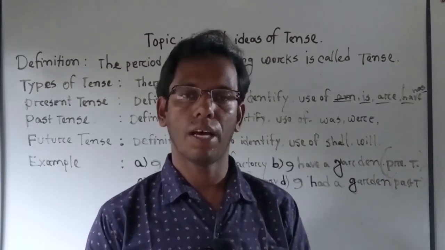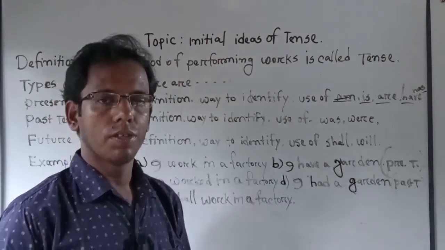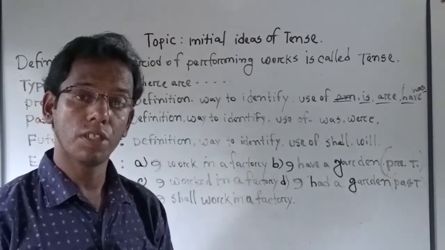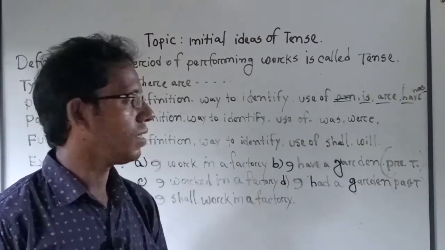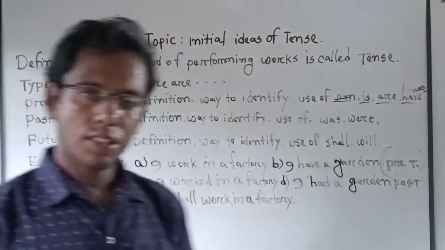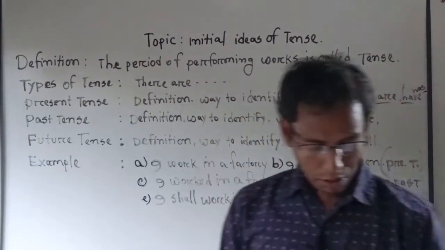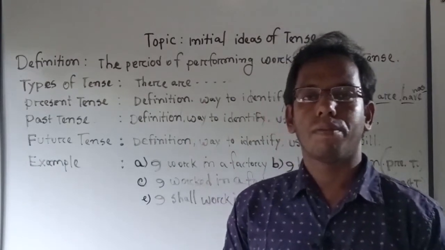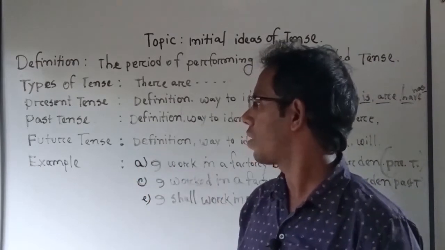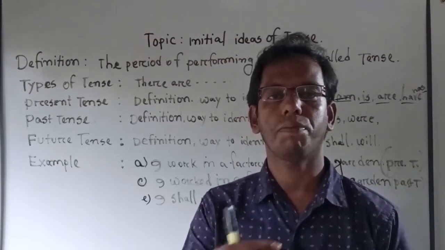Okay, dear learner, we have learned this important point. So now, try to understand and try to remember, after viewing this class, the use of am, is, are, have, has. Okay, now there is another tense, that means past tense. So now we have to know about the definition of past tense. What is past tense? Past always refers to past things.